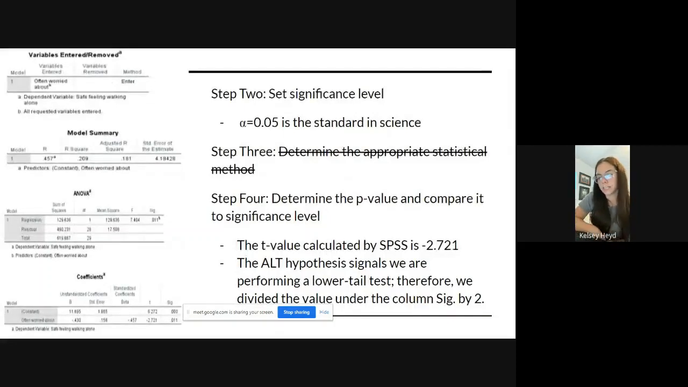For step 2, we set the significance level at 0.05. We skip step 3 and then move on to step 4, where we determine the p-value and compare it to the significance level. The t-value calculated was negative 2.721. The alternative hypothesis signals we are performing a lower tail test. Therefore, we divided the value under the column Sig by 2.